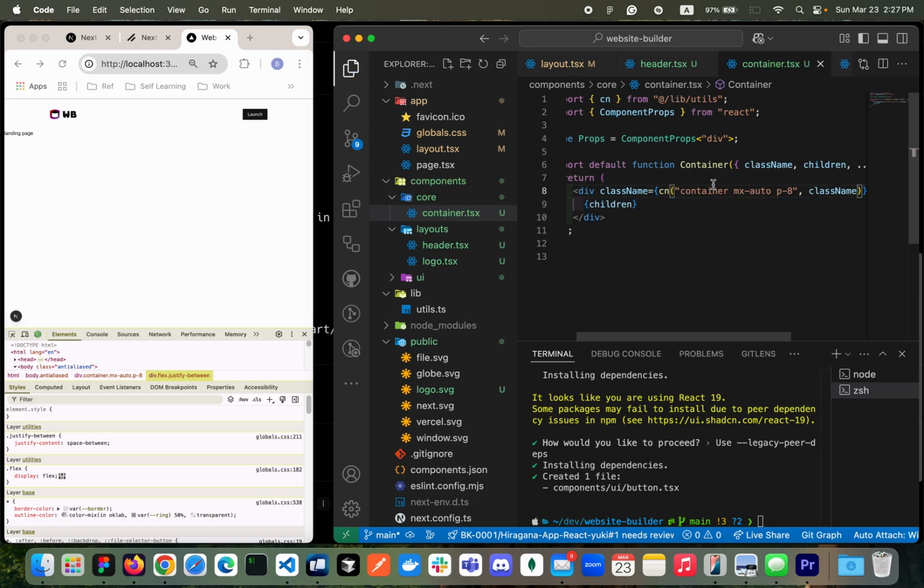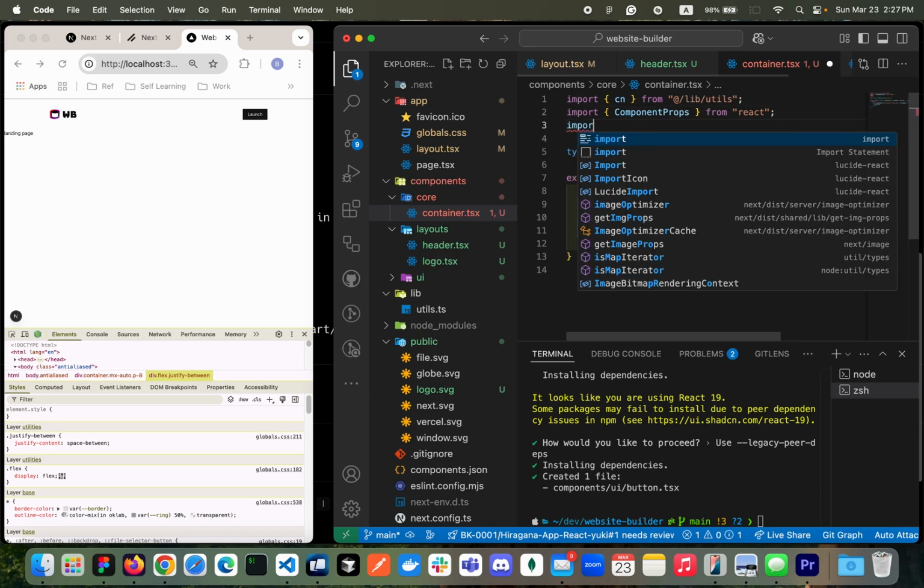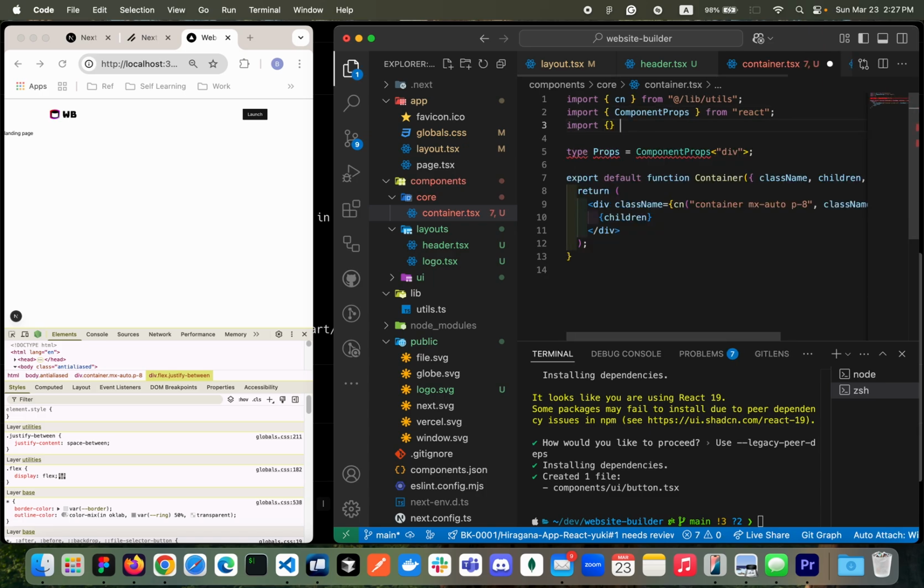And then there's one Radix feature. Since we are using shadcn, I'm not sure if it comes with it, but there should be Slot from Radix UI React Slot. This is the guy that we need. This guy will be giving you the slot actually. This one is great because you can change this component into a different one.